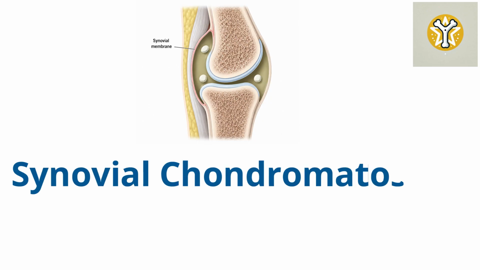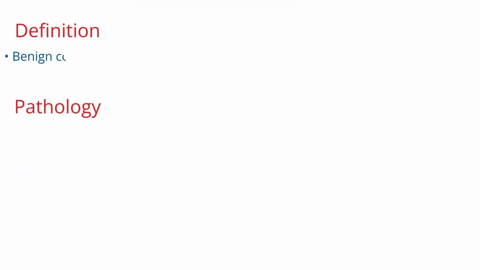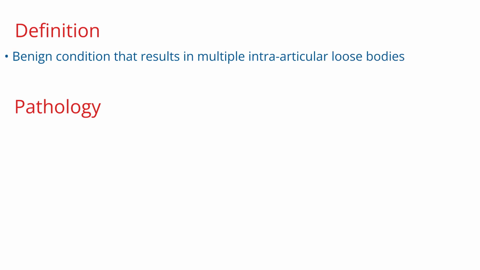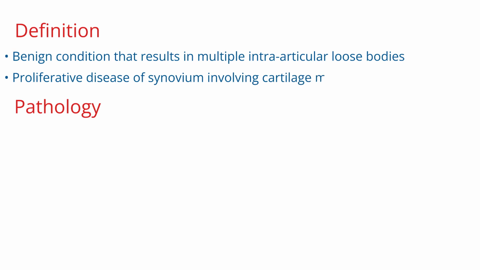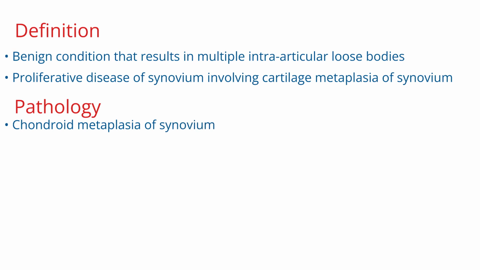Let's go through synovial chondromatosis. This is a benign condition that results in multiple intra-articular loose bodies. Synovial chondromatosis is a proliferative disease of synovium involving cartilage metaplasia of the synovium. The pathology is chondroid metaplasia of synovium, not neoplasia, and therefore it's benign.